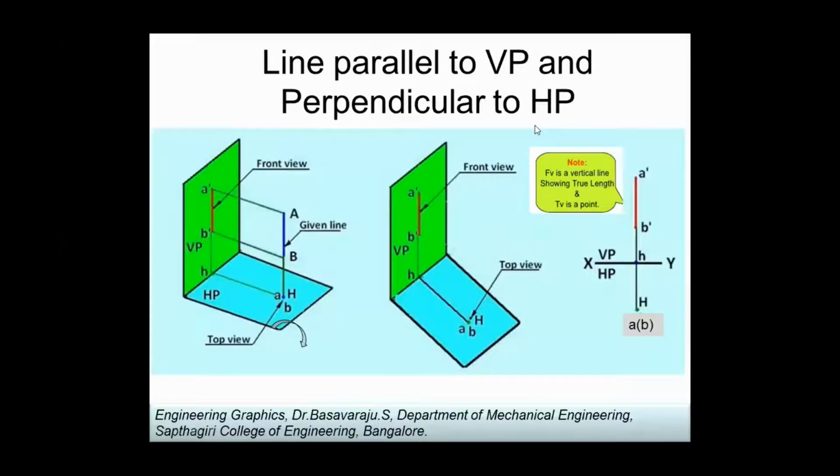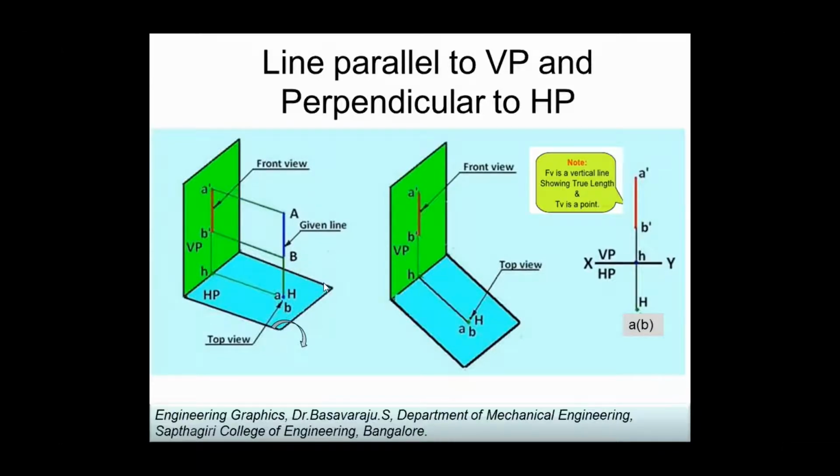A person standing against a wall, or you can consider that a line AB is given and the line is parallel to the vertical plane and perpendicular to the horizontal plane.